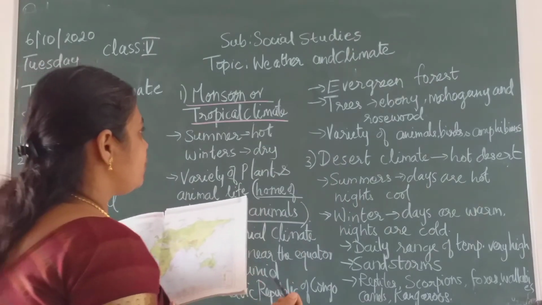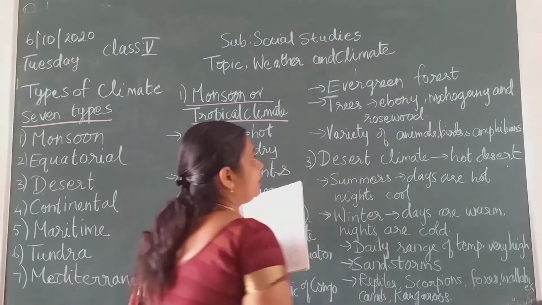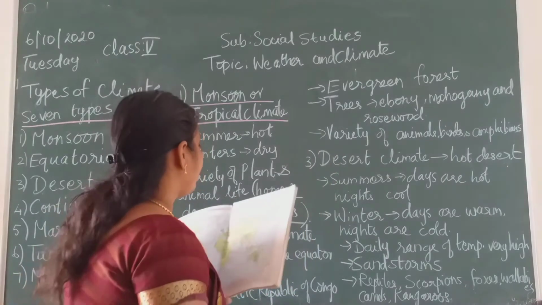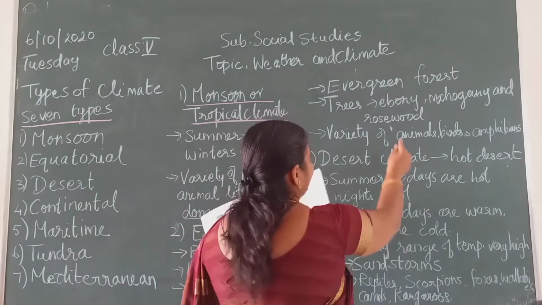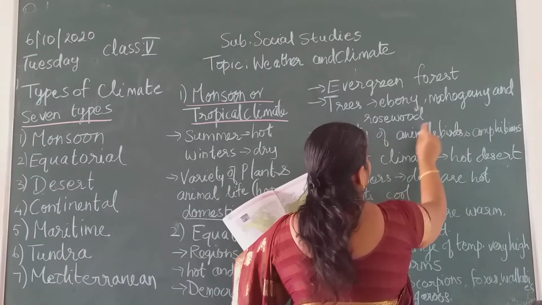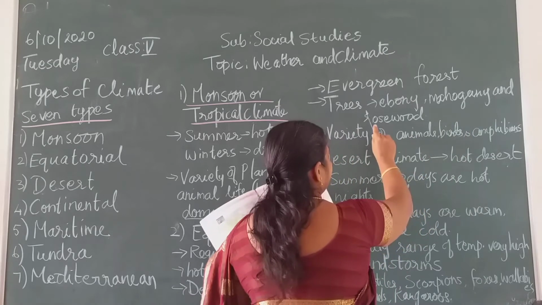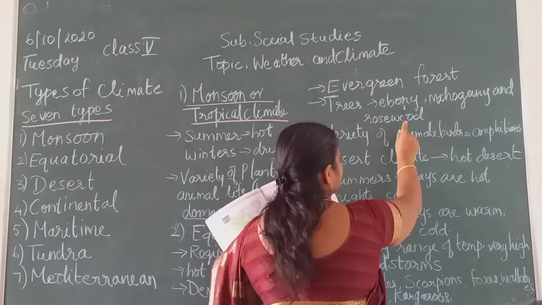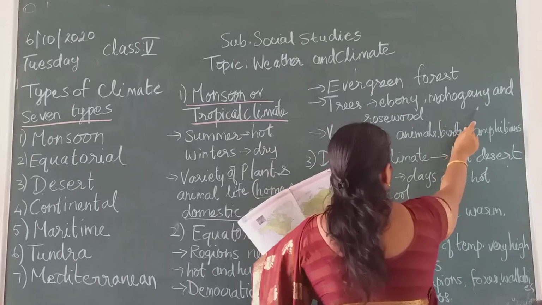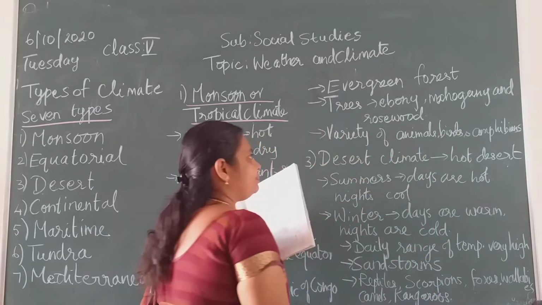The next one, you have the trees. What are the trees present in this type of regions? They are ebony, mahogany and rosewood. Once again I repeat, the trees found in these regions are ebony, mahogany and rosewood.